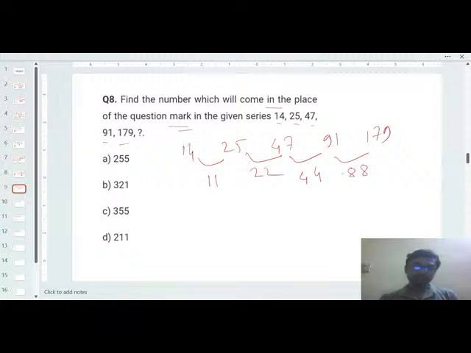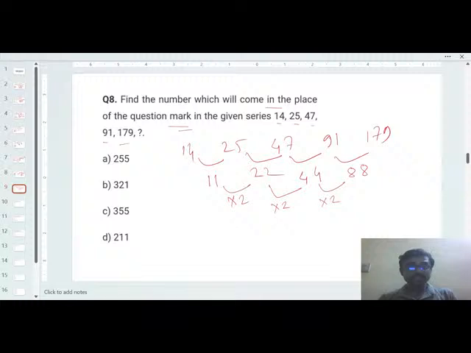So can you find any relationship in between them? Is there any relationship? The answer will be yes, there is a relationship, because 11 into 2 is 22, 22 into 2 is 44, 44 into 2 is 88.